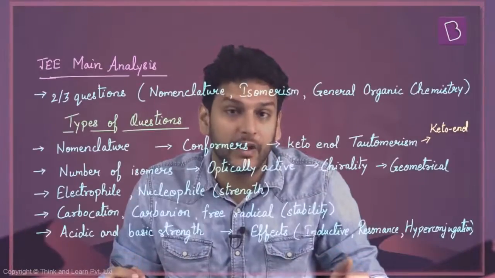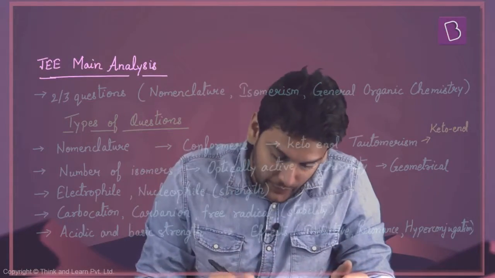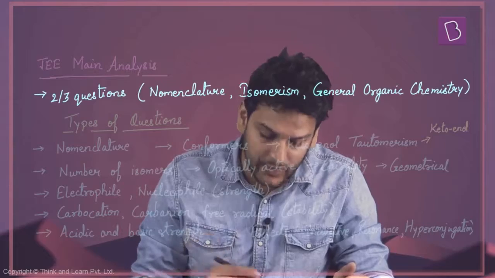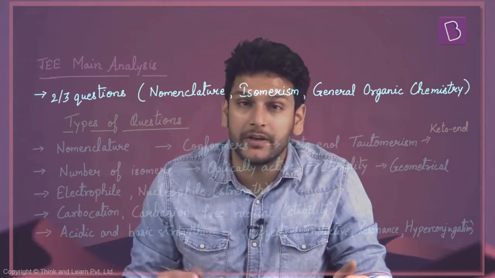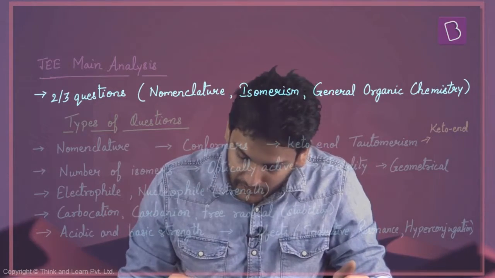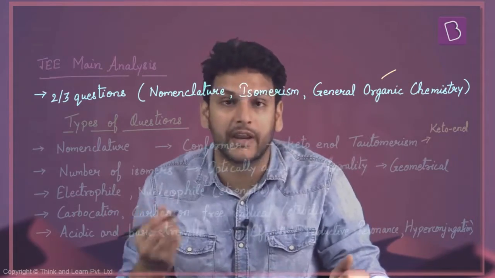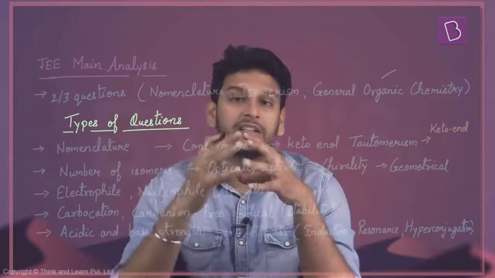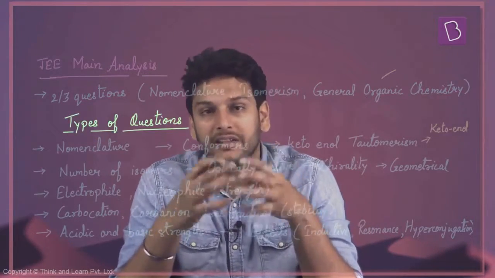Now let's take a look at this chapter from JEE Main point of view. Two or three questions will be asked from this chapter. Generally, one from nomenclature, one from isomerism, and one from general organic chemistry. But which are the types of questions which have been asked again and again?